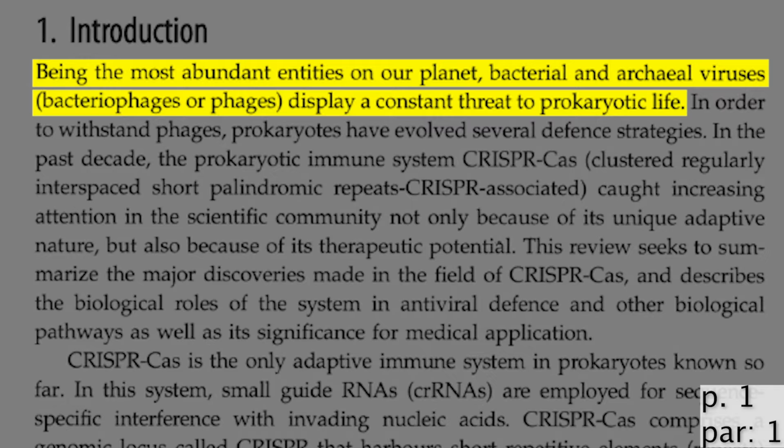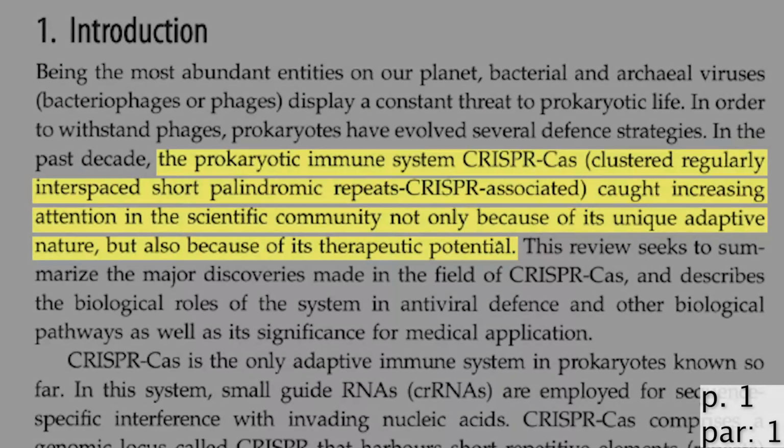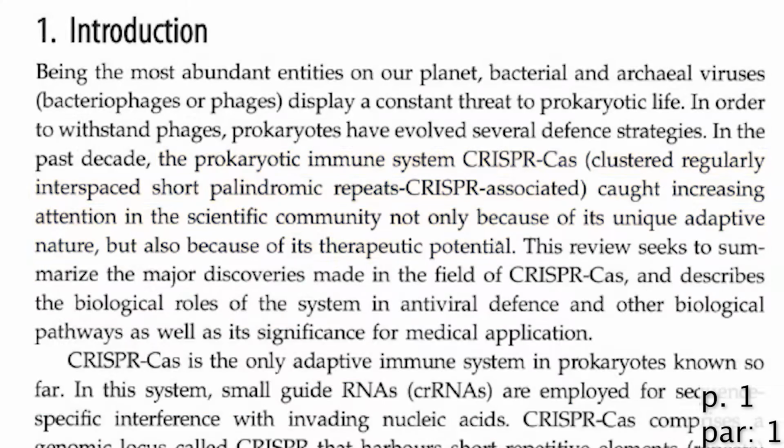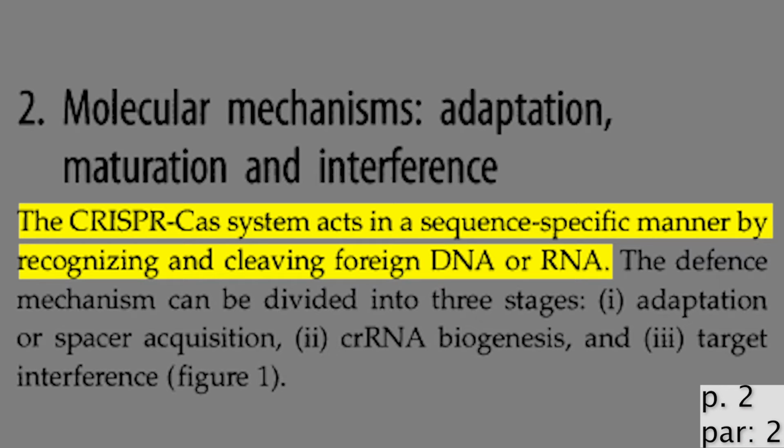Being the most abundant organisms on our planet, bacterial and archaeal viruses are a constant threat to prokaryotic life. The prokaryotic immune system, CRISPR-Cas, caught increasing attention in the scientific community, not only because of its unique adaptive nature, but also because of its therapeutic potential. The CRISPR-Cas system acts in a sequence-specific manner by recognizing and cleaving foreign DNA or RNA.